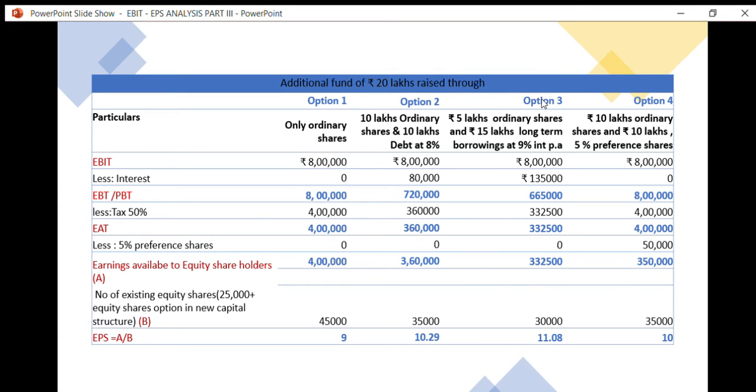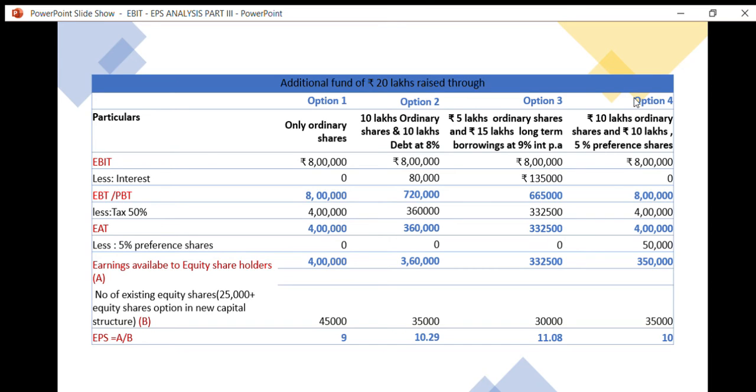Under option 3, the capital structure is like 5 lakhs ordinary shares and 15 lakhs long term borrowings. So if we finance the additional 20 lakhs under the third option, the borrowed amount is 15 lakhs at 9% interest. It comes to 1 lakh 35,000. So interest amount comes to 1 lakh 35,000.